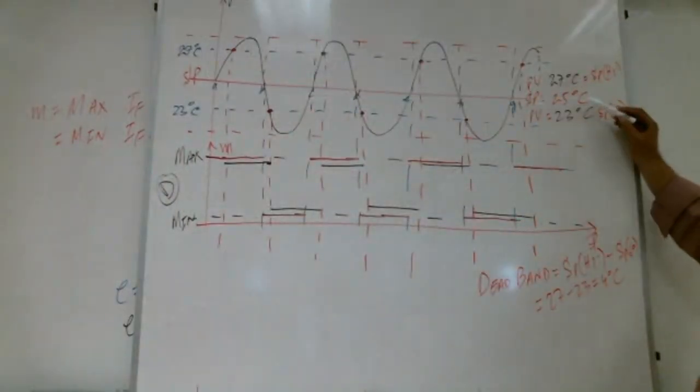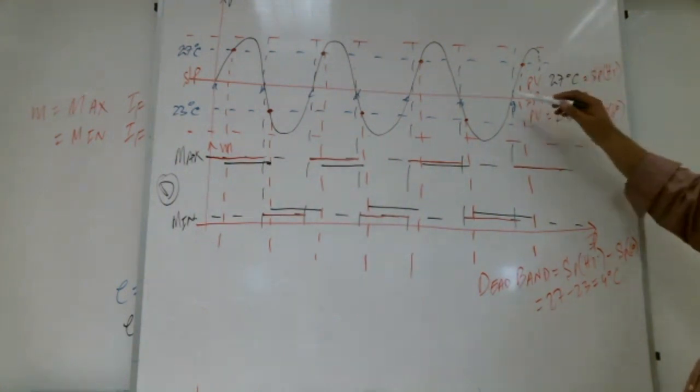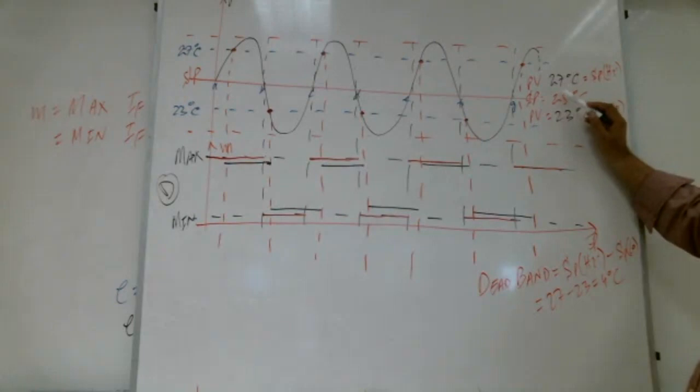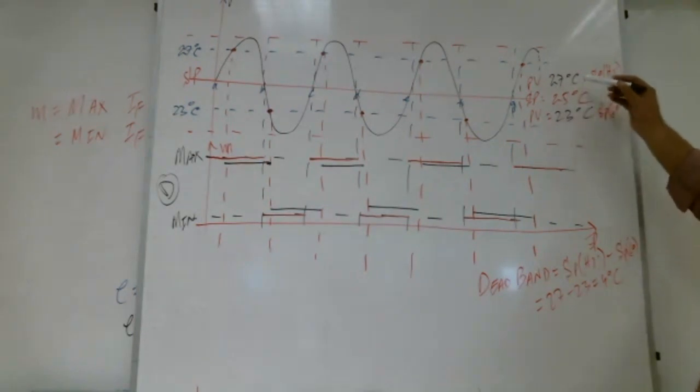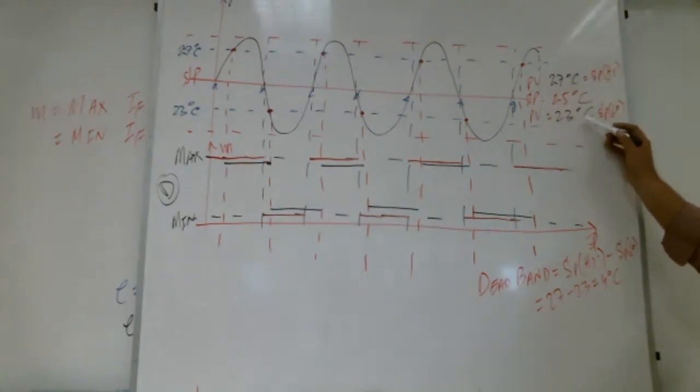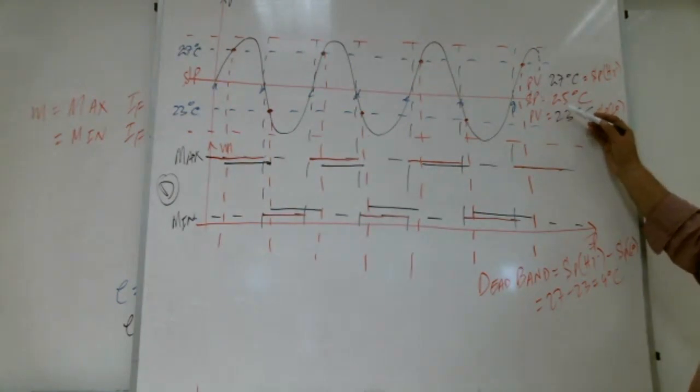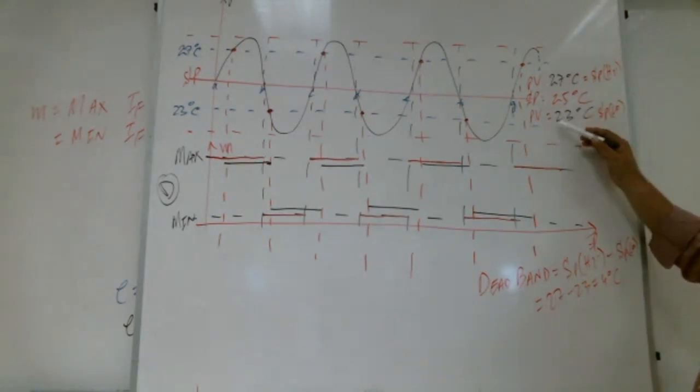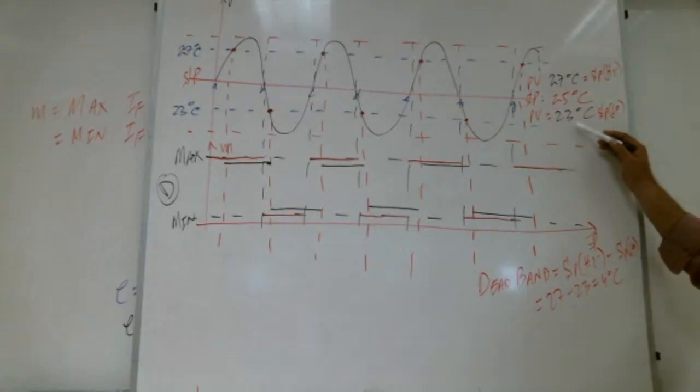You have set point 25 degrees centigrade. Logically, the compressor should get on as soon as it becomes 25 degrees centigrade. But no, you say you get on at 27 degrees centigrade. Logically, when the temperature is decreasing, it should get off as soon as the temperature becomes 24.9 degrees centigrade, right? 1 degree decreases. But we say no, you don't get off here. You get off here when it is 23 degrees centigrade.